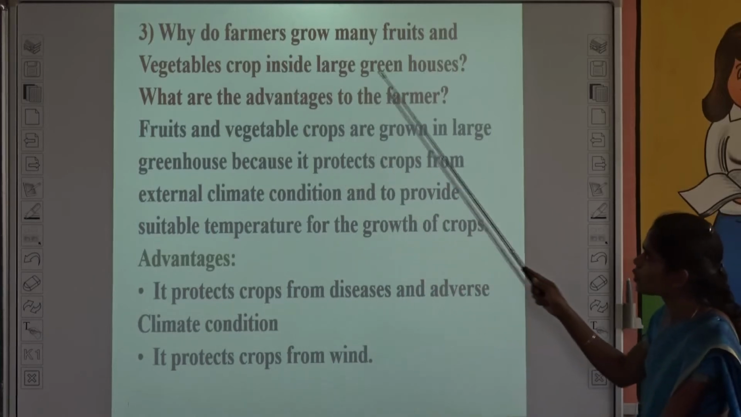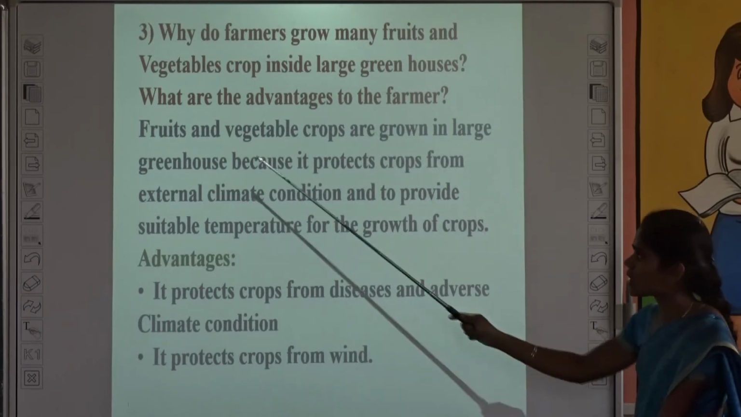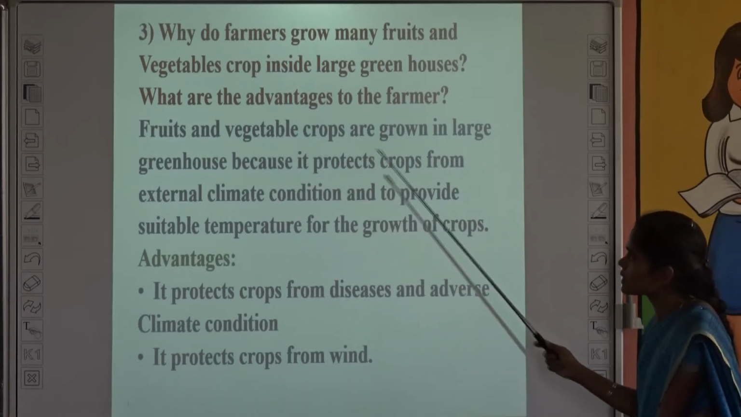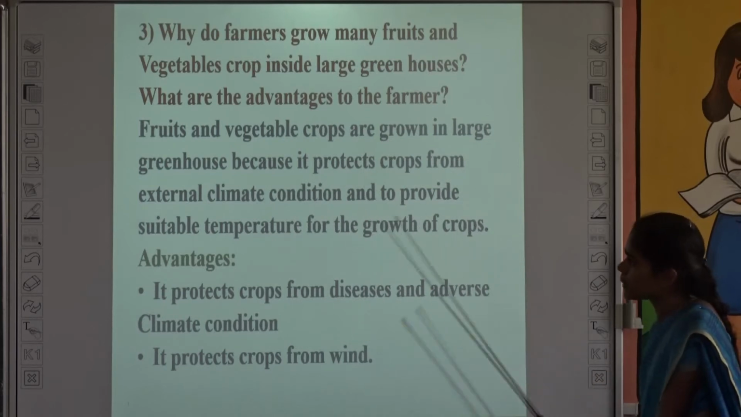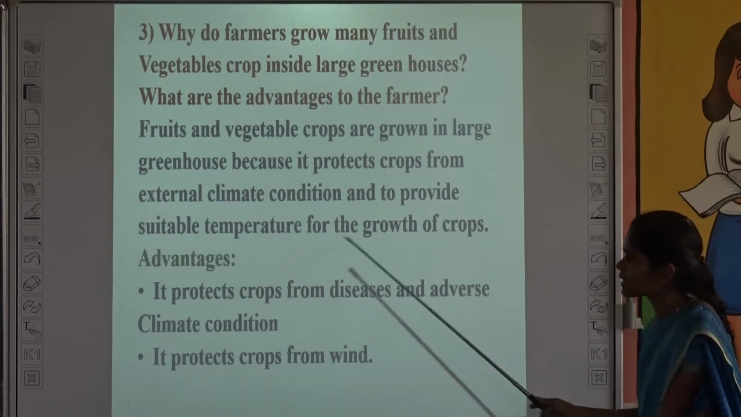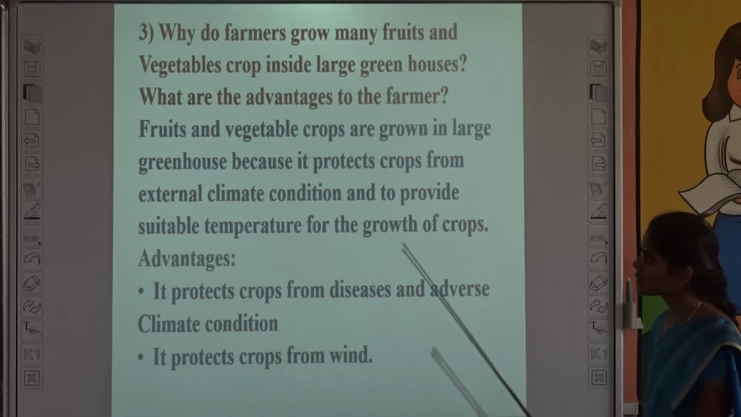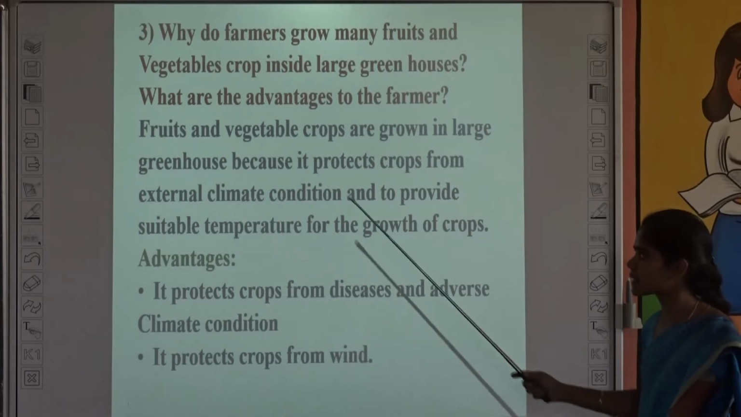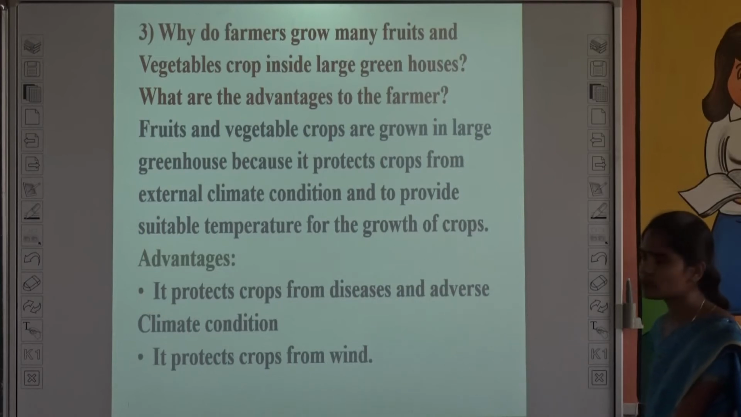Why do farmers grow many fruits and vegetables inside large greenhouses? What are the advantages to the farmer? See, fruits and vegetable crops are grown in large greenhouses because it protects crops from external climate conditions and it will provide suitable temperature for their growth. So the greenhouse protects the crops from external climate conditions and provides suitable temperature for the growth of the crops.